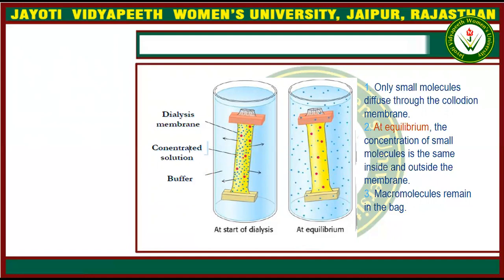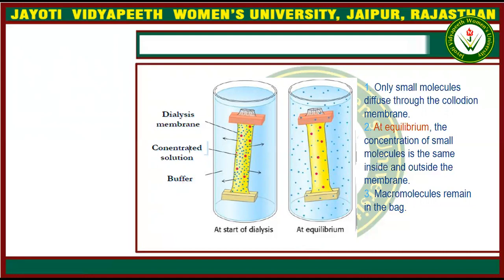When we add this dialysis membrane to a glass which contains a buffer, after some time this concentrated solution will move towards the glass side, from the dialysis membrane outside and disperse into the buffer solution.